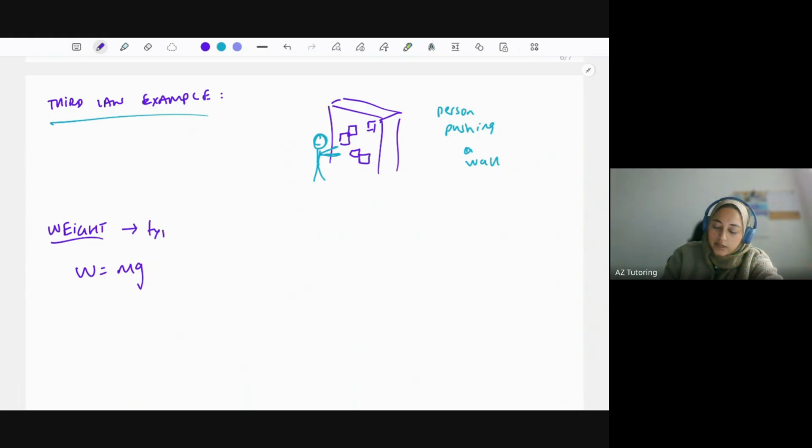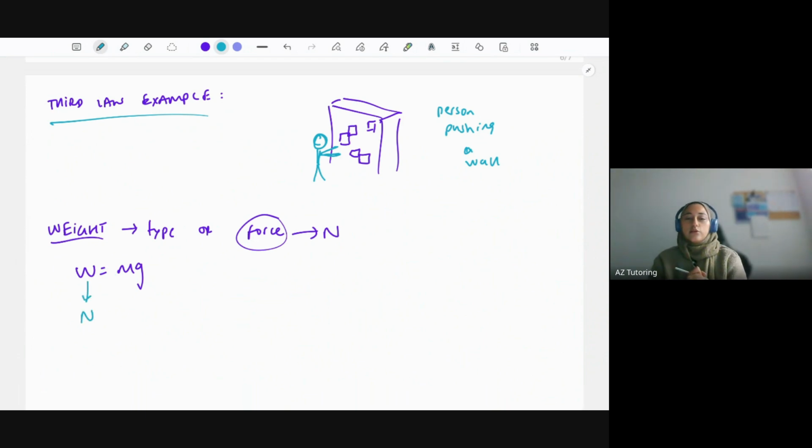So weight is a type of force, and we know that forces are measured in newtons. So therefore, the unit for weight is newtons. Try not to get confused by that. A lot of students put weight as kilograms, but when you measure your weight on a scale, that's not your weight. That's really your mass that you're measuring.